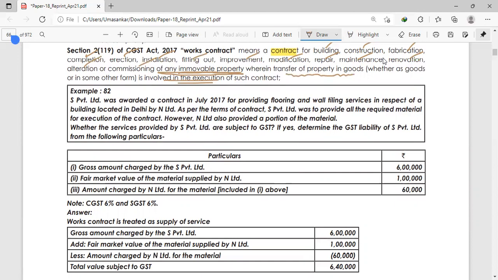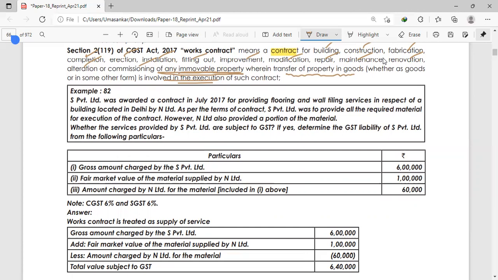However, U Limited also provided a portion of the material. So whether the services provided by S Private Limited are subject to GST. If yes, determine the GST liability of S Private Limited from the following particulars.